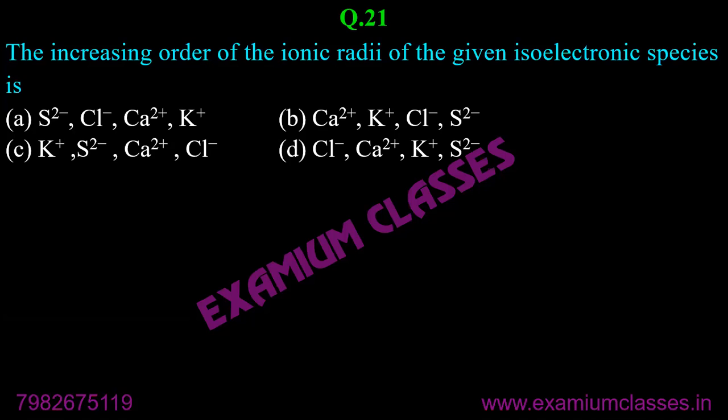Karan, good. Yashtika, correct. You know the rule, okay? Devansh, correct. Isoelectronic species, it is written there already. You just need to apply the rule. Yes, Vandna, Devansh, correct.